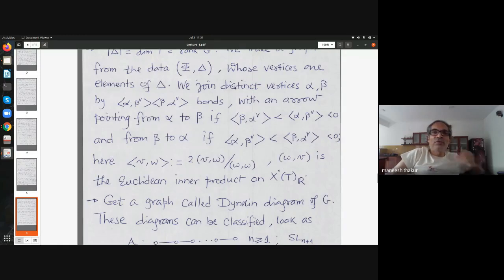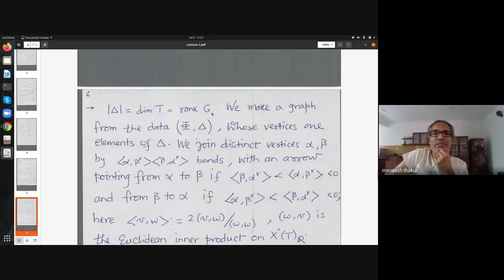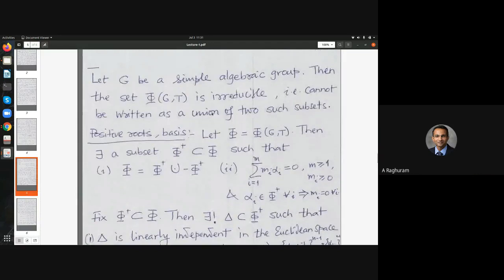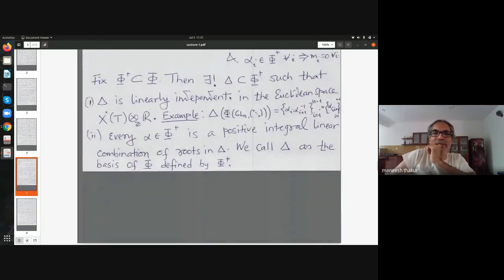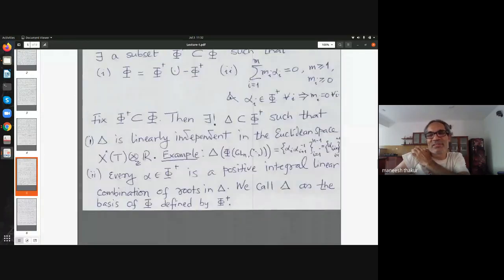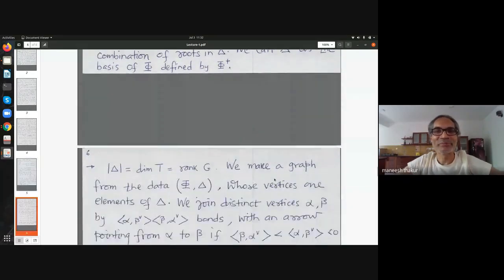So here we define a graph by taking, Manish, yeah. Just scroll up a little, that delta. Yeah, so I think here you want to make a distinction between semi-simple and reductive. Otherwise, take GLN. Didn't I say this somewhere? No. Yeah, you're right. I should have said. I'm taking a simple algebraic group, so I'm sticking to simple ones for these ideas, or semi-simple is fine. Although the example had GLN in it. The example is correct, you just change it to SLN. But yeah, you're right. Sorry about that.